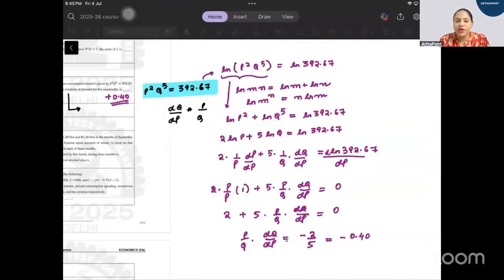The decomposition bundle is always found at tangency only for Hicksian. When we were doing the Slutsky decomposition, we were passing the budget line through the original bundle. But here the budget line will be tangent to the original IC, if that is the question. So the decomposition bundle will be at tangency, but whether the budget line is tangent to the original indifference curve or a new IC is formed, that will depend on whether it is Slutsky or Hicksian.